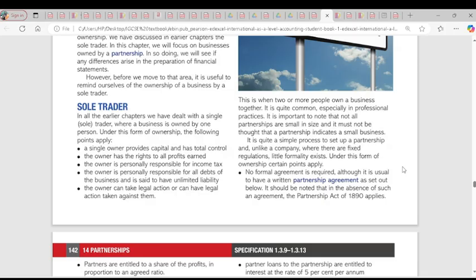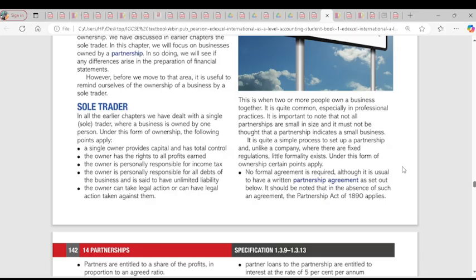But what if there are many owners? No, it's a sole trader. What if the owner has a hierarchy, with managers underneath him? It is still a sole trader. What if he has stakeholders? Stakeholders are in every business, so why do they not face the debts? No, because a sole trader is the sole owner of a business. It doesn't matter how small or big; you could be a big business and still be a sole trader. In as much as you're a sole trader, your debts cannot be transferred to others.